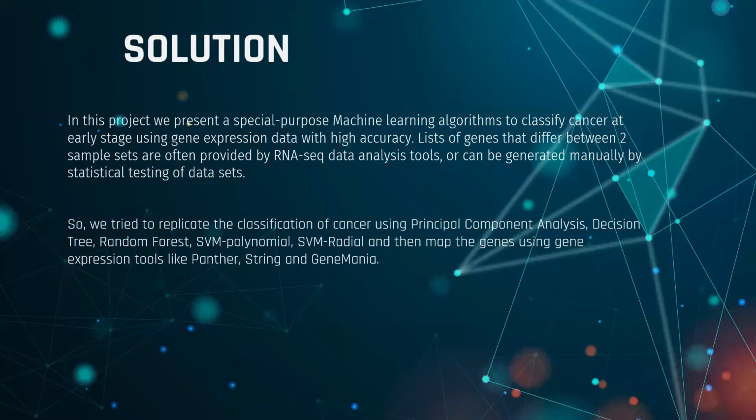Now, speaking about the solution part of this project, we basically present a multi-purpose machine learning algorithm to classify cancer at the early stage using gene expression data with higher accuracy. Lists of genes that differ between two sample sets are often provided by RNA sequence data analysis tools and can be generated manually by statistical testing of datasets. So we try to replicate the classification of cancer using PCA, decision tree, random forest, and SVM with polynomial and radial functions. Then we map the genes using gene expression tools like Panther, STRING, and GeneMANIA on gene expression pathways.